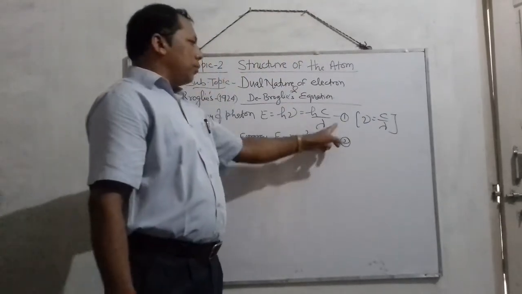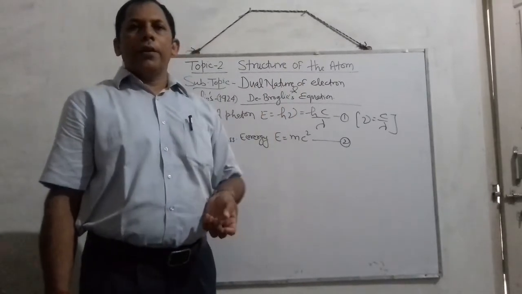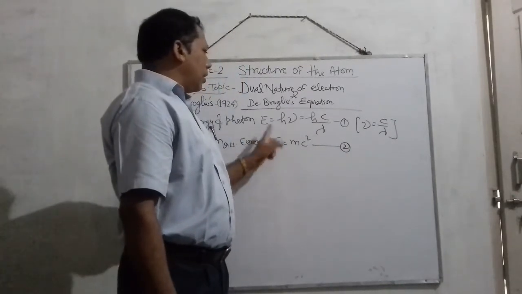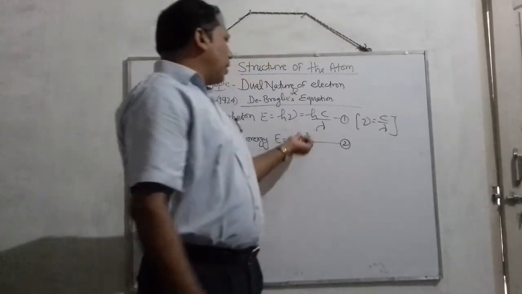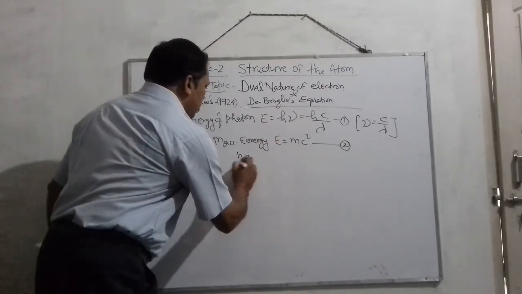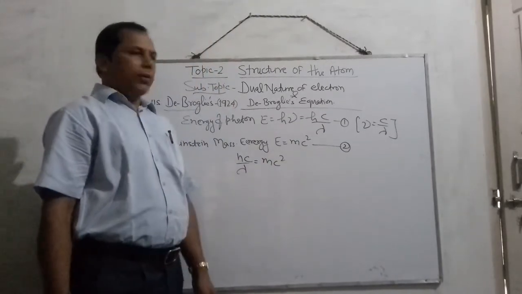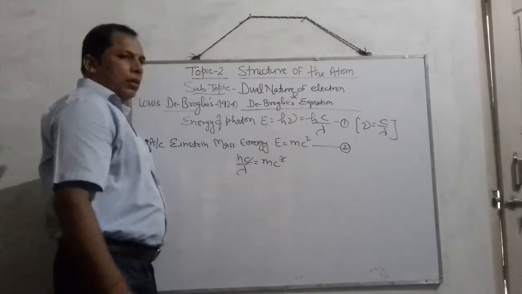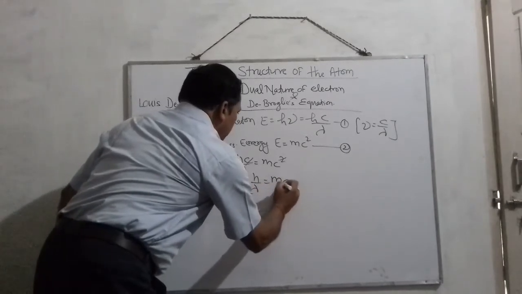Now comparing equations 1 and 2, the left side of both is equal, so the right side will also be equal according to mathematics. On comparing, this can be written as hc upon lambda equals mc square. Am I right, students? So this c will cancel with this c. So what is the result? It becomes h upon lambda equals mc.